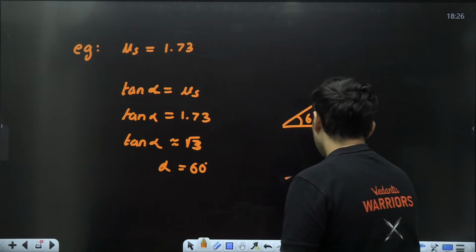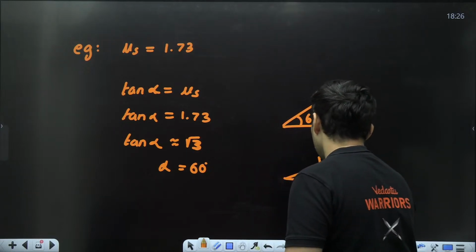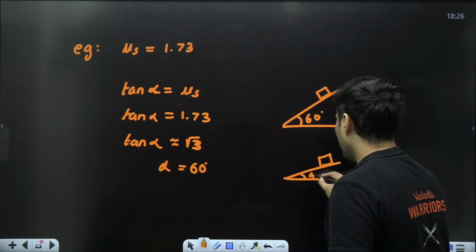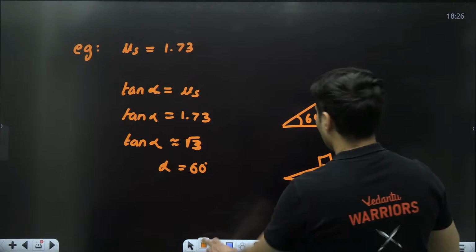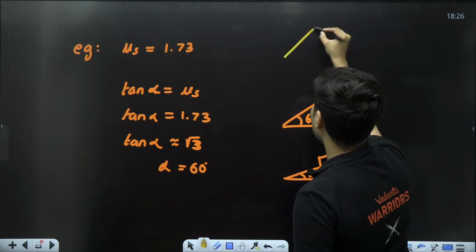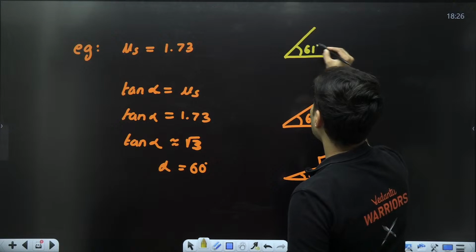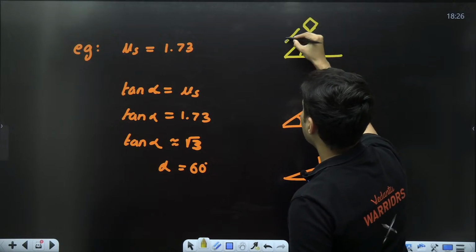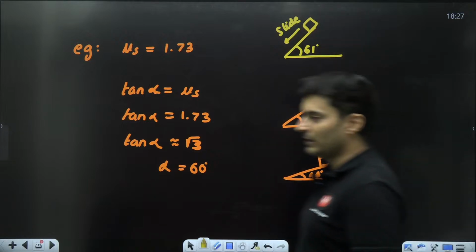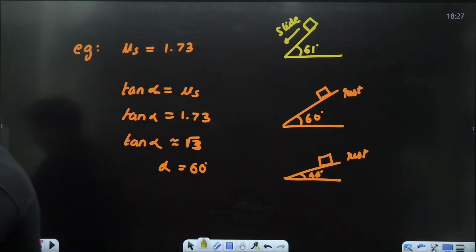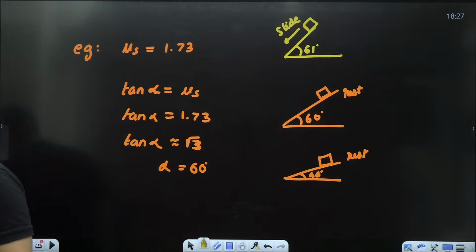If you put it even less, no issues. Even if you put it less, let's say 40 degrees or something, it will be at rest. Here also it will be at rest. But the moment you put even 61 degrees, that's enough. The box will begin to slide. That is the meaning of it. You can take anything. Phi, psi, theta, alpha, whatever you want to take.